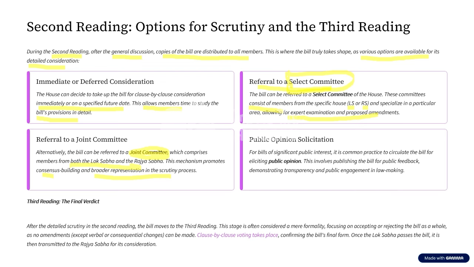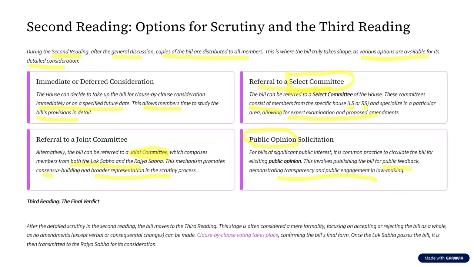Apart from this, the bills can also be put forward for seeking public opinion. That is, you also get an option to provide feedback, demonstrating transparency and public engagement in lawmaking. People like us are also given an option to speak or write suggestions about the bill, why this bill is good or why this bill is bad. So these are the things that happen in the second stage.